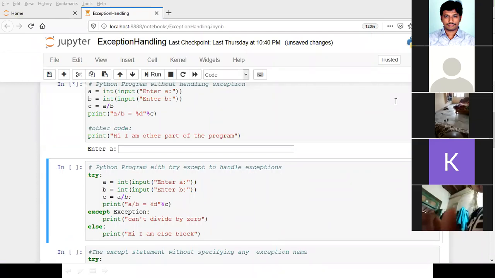Somebody is asking, you can use any of the platforms. I feel comfortable with Jupyter Notebook. Why? Because I have installed it in my system, and most of the time I use Jupyter Notebook for executing my Python programs. You can take any of your programs.